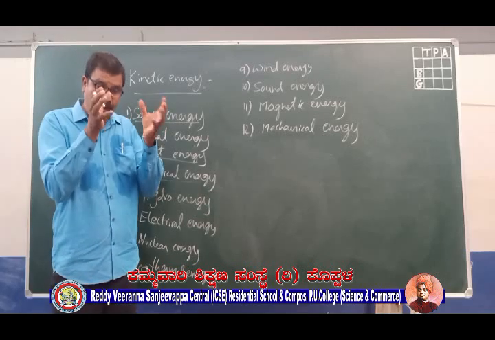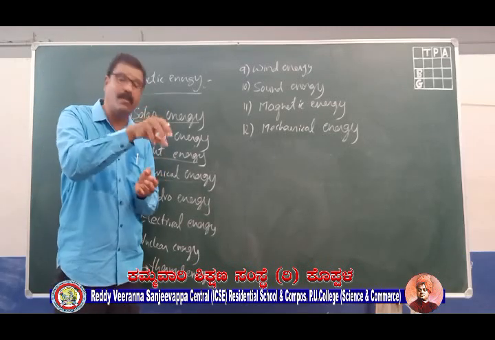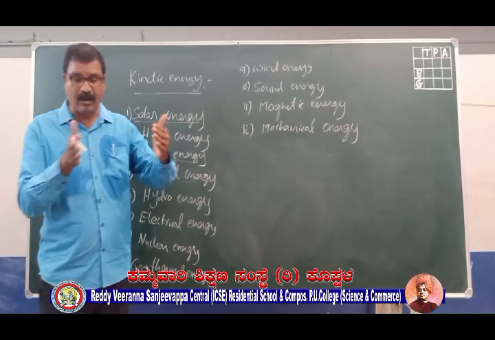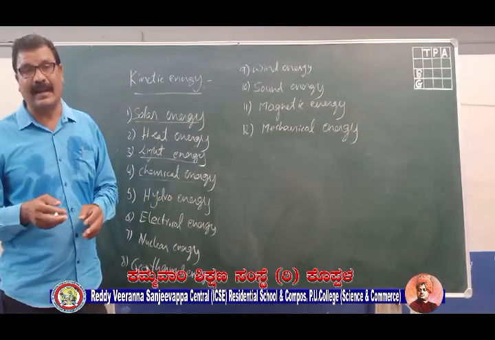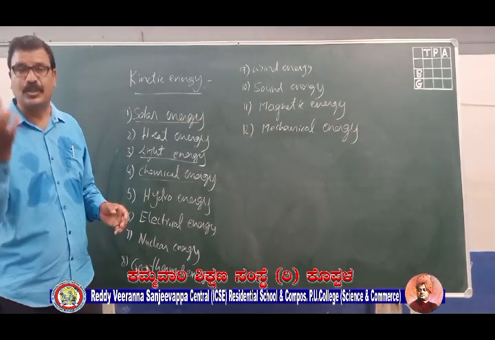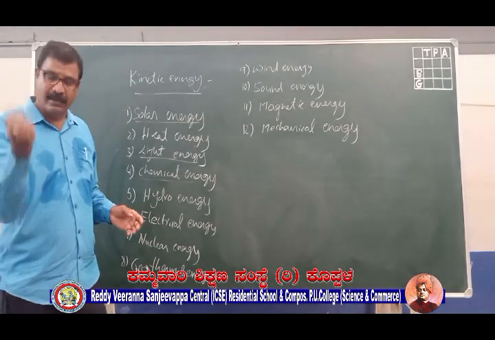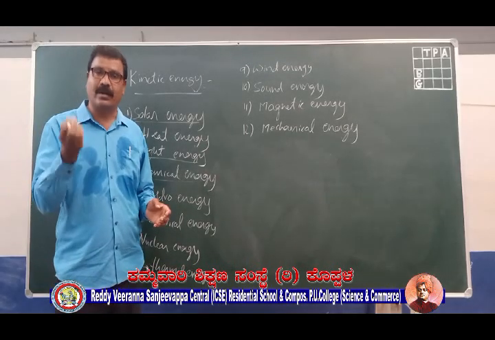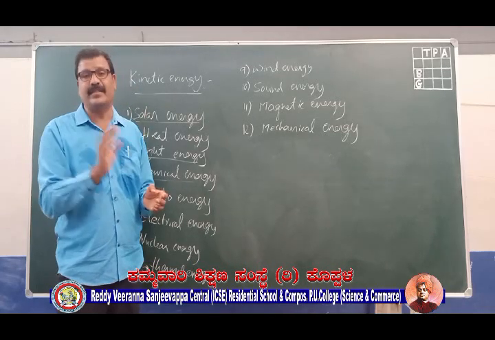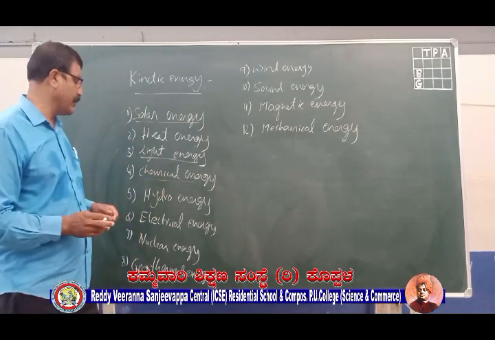So we are storing electricity in the form of chemical energy in our cells or batteries. When you have a combination of cells, you call it a battery. So you are converting electrical energy into chemical energy and storing it in cells, and taking the energy out and reconverting it from chemical to electrical energy whenever you need it. So that is your chemical energy.